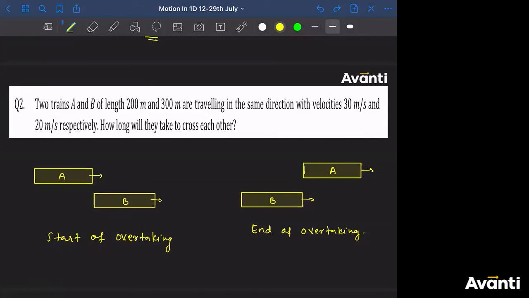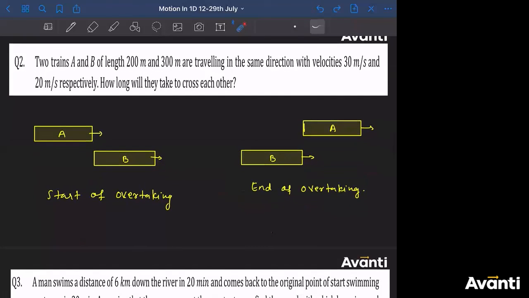So when this A will be overtaking B, can I say first this A has to cover this portion fully, and then after that it has to cover its length also. Got it? See, now the start of this, after some time this A will be here, then after some time A will be somewhere here, and then at the end of overtake A will be somewhere here. So what is the total distance covered by A with respect to B? Tell me quickly. What is the total distance that has been covered by A with respect to B?